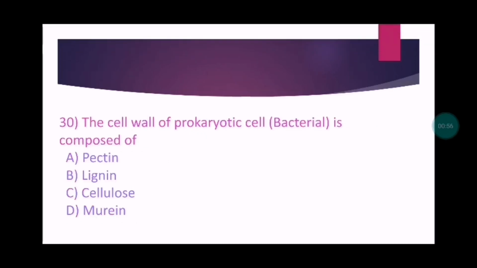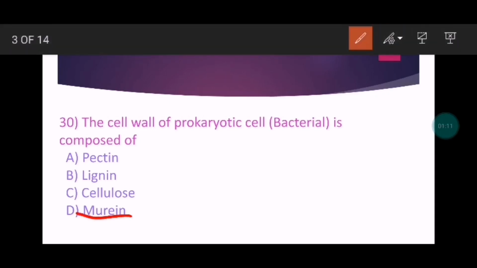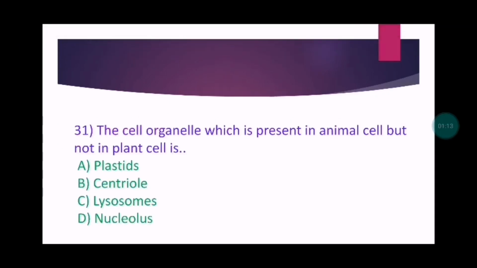The cell wall of prokaryotic cell, bacterial, is composed of pectin, lignin, cellulose, murein. Option number D is correct and that one is murein. Let's move to next one.